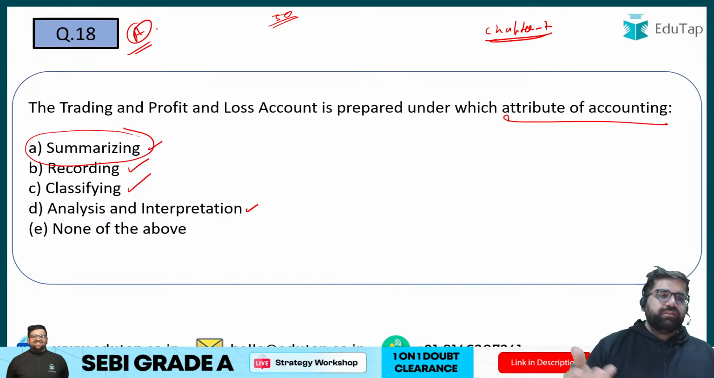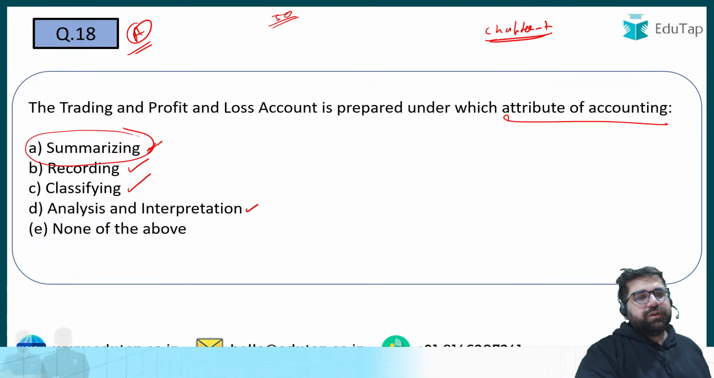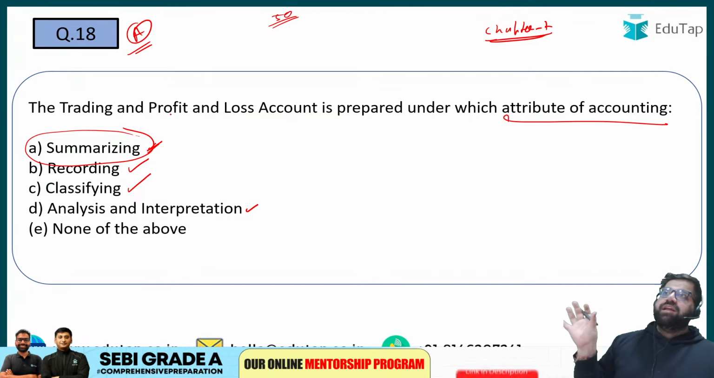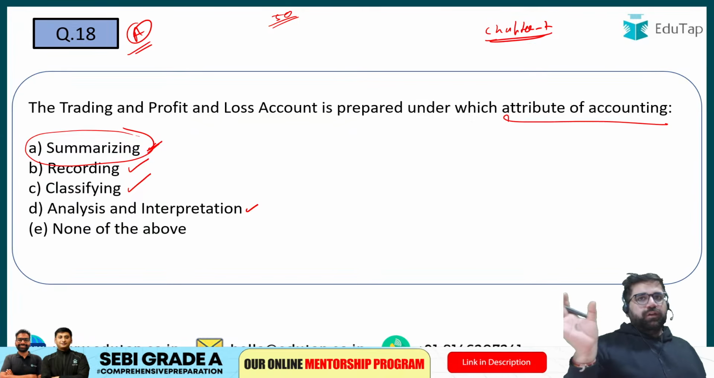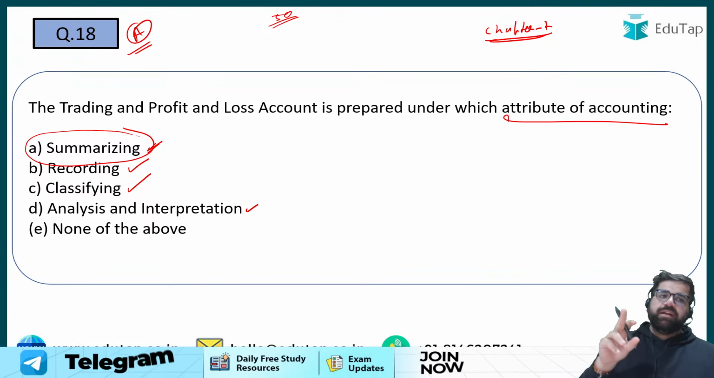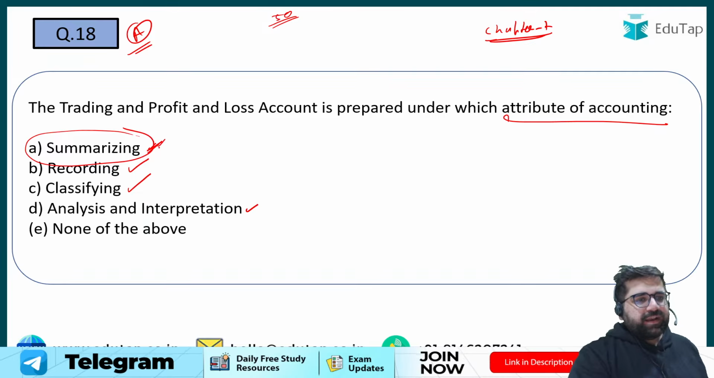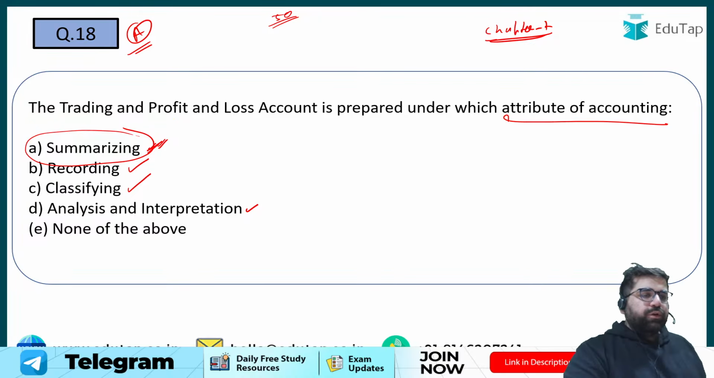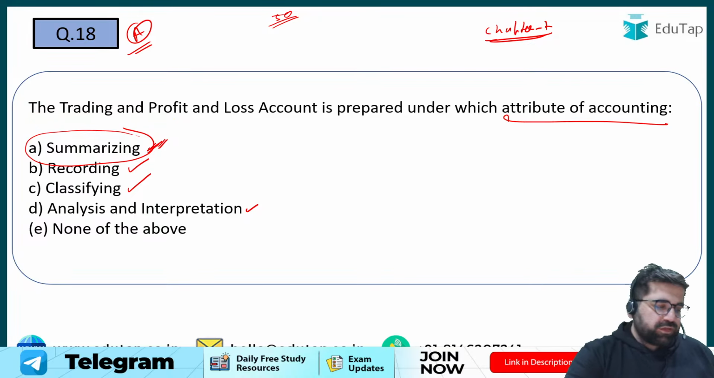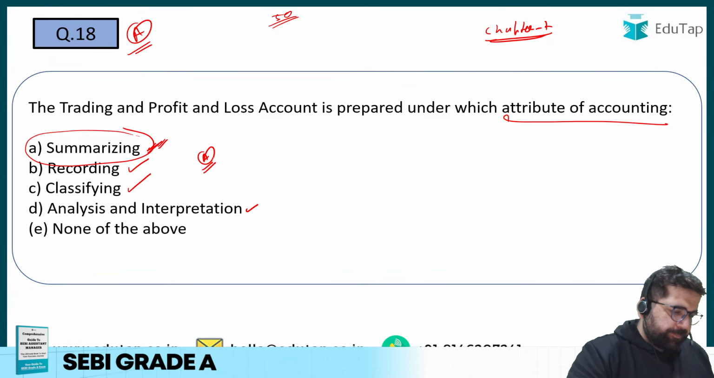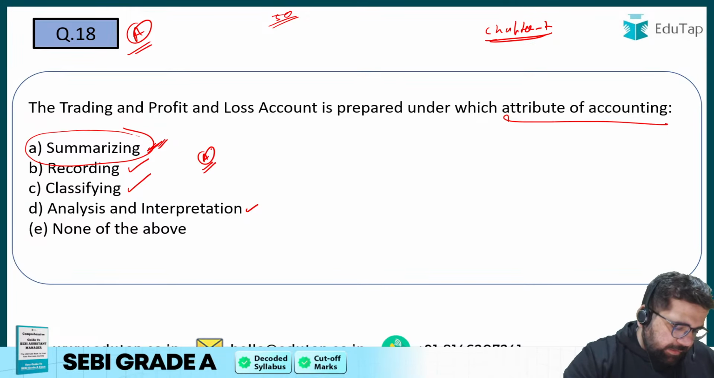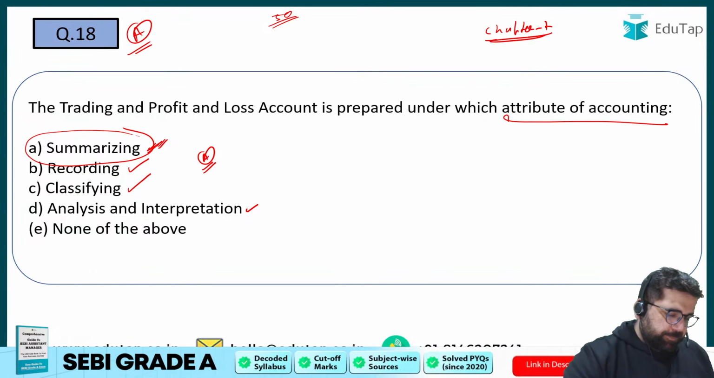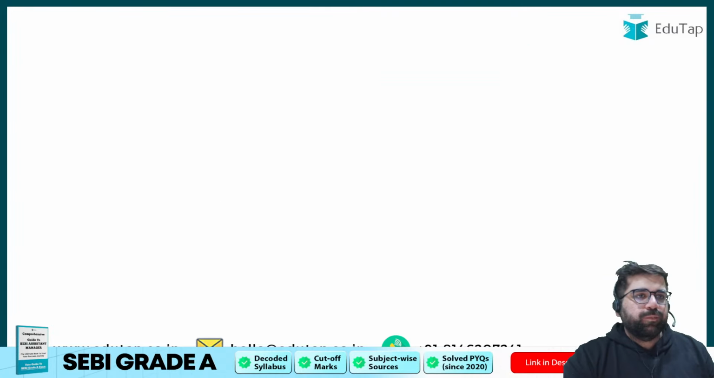Analysis and interpretation, yes, it can be right, but as per the attributes, it will be under summarizing only, because you summarize the entire profit or losses journey of your business of the past 1 year. So summarizing looks very, very correct. Analysis and interpretation, you can do, but as per the bookish knowledge, the correct answer will be option number A only. Right? A will be the correct answer. Good.